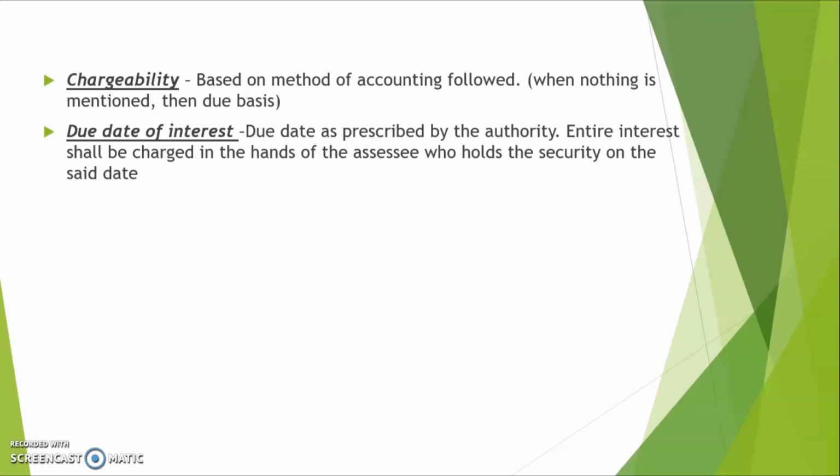Fine. See, the entire interest shall be charged in the hands of the assessee who holds the security on such date. This is irrespective of the date on which he acquires the security. For example, take Mr. X. Mr. X acquires debentures of A Limited on 7/9/2018. The debentures have their interest due on 31st March of every year.